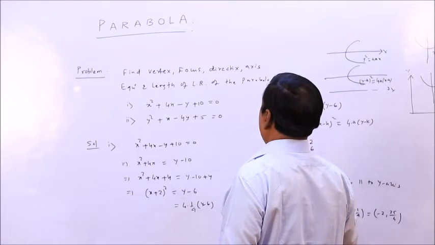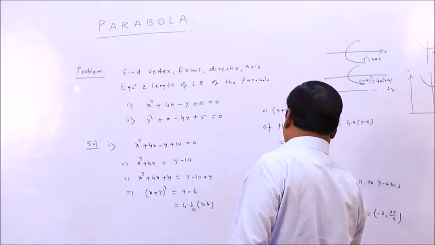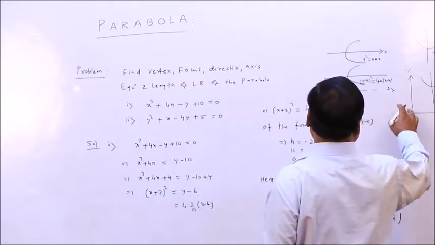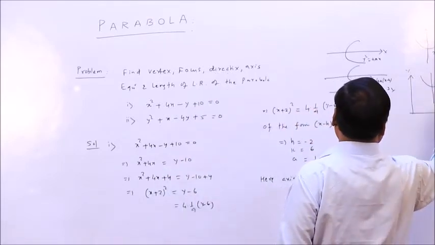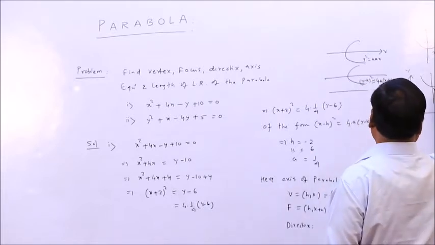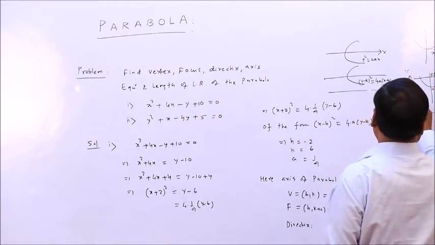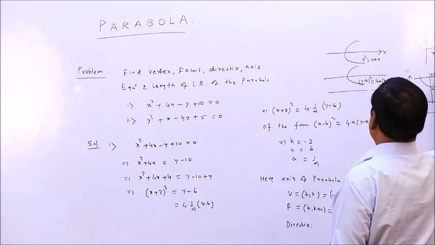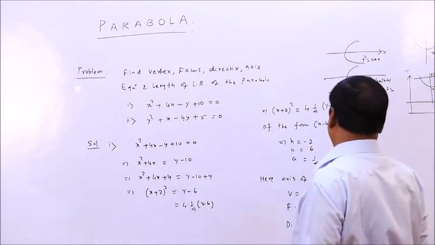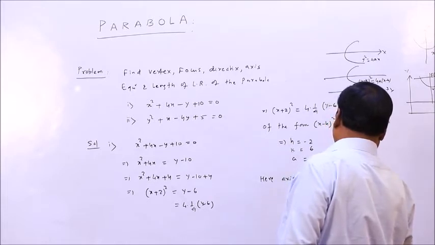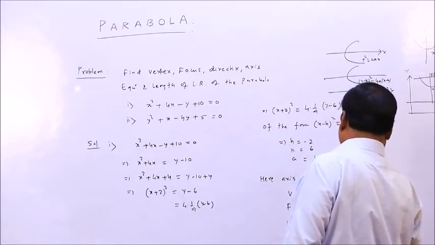After the focus, the axis you have already written. What is the equation of the directrix in this case? Here the vertex is h, k and the focus is h, k plus a, and this is the directrix. So the equation is y equal to k plus a for the latus rectum, and this is y equal to k minus a for the directrix. The y equal to k minus a implies y equal to k, which is 6, minus a, which is 1 by 4.